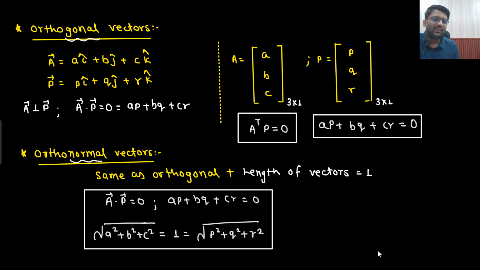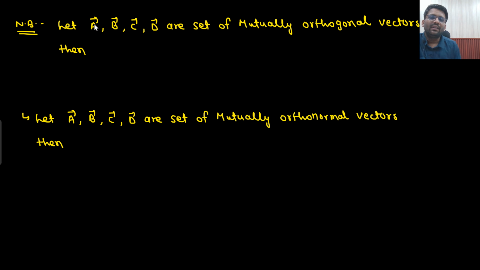Now this was the discussion about two vectors only. If I am giving you multiple vectors and I am saying that A, B, C, D are a set of mutually orthogonal vectors, what does that mean? That means that A is perpendicular to B, B is perpendicular to C, and C is perpendicular to D. This is the meaning of a set of mutually orthogonal vectors. What does that mean?